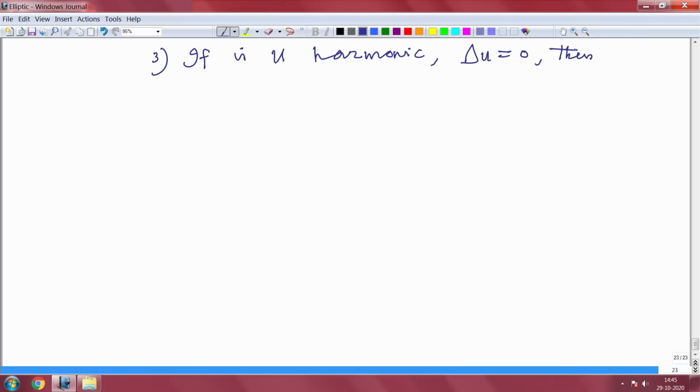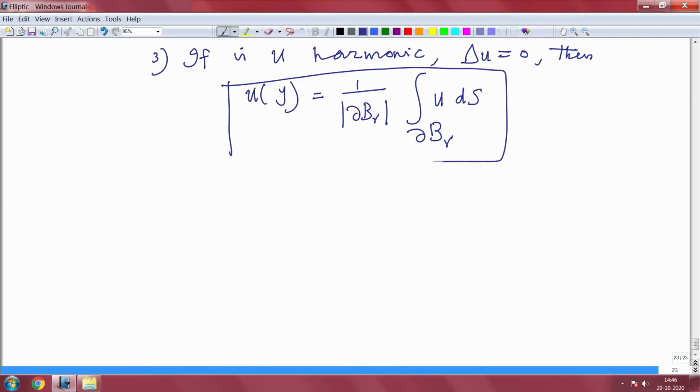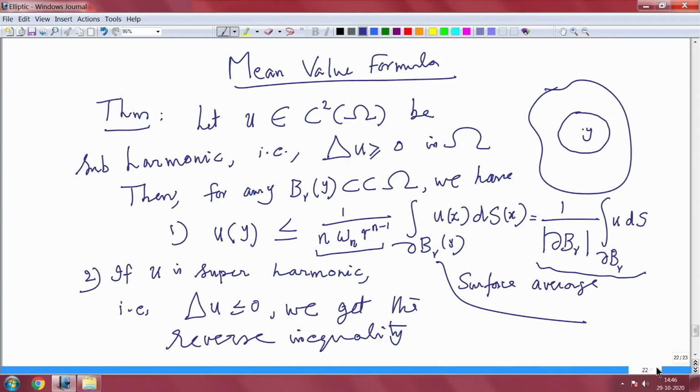Then you get u of y equal to 1 by modulus of dBr times the integral over dBr of u ds. So, this is called the mean value. In fact, you can also get, not only the surface average, you can also get u of y less than or equal to